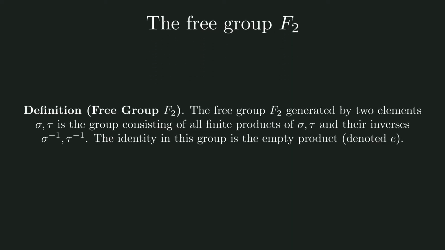The free group F2, generated by two elements sigma and tau, is the group consisting of all finite products of sigma, tau, and their inverses. The identity in this group is the empty product. These are some examples of elements.